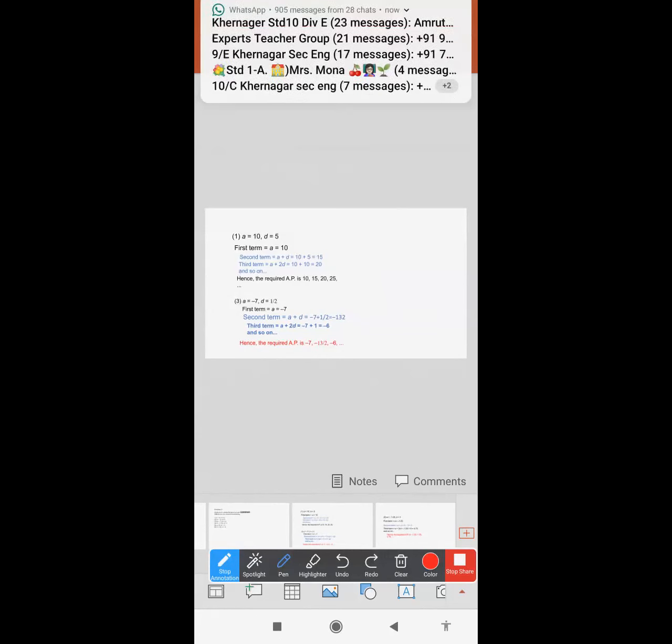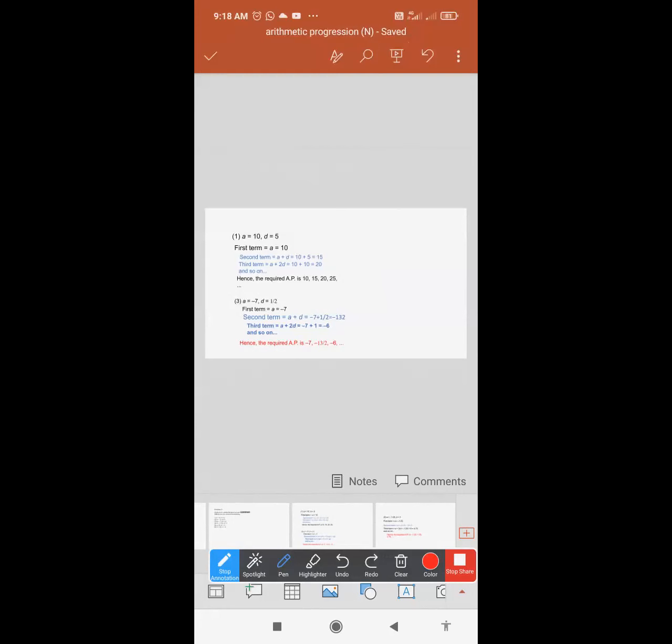So 10 plus 5 is equal to 15. The third term will be A plus 2D. So 10 plus 10, that is your 20. So on. So you will get your AP sequence.